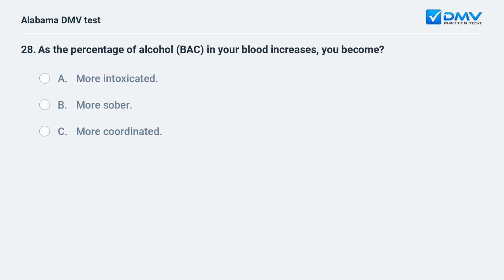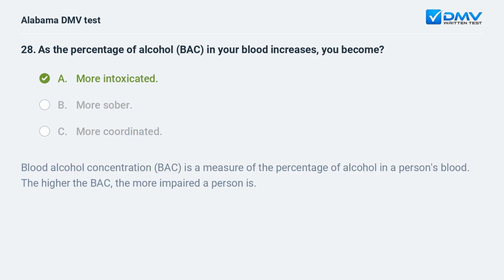As the percentage of alcohol (BAC) in your blood increases, you become: A. More intoxicated. B. More sober. C. More coordinated. A. More intoxicated. Blood alcohol concentration (BAC) is a measure of the percentage of alcohol in a person's blood. The higher the BAC, the more impaired a person is.